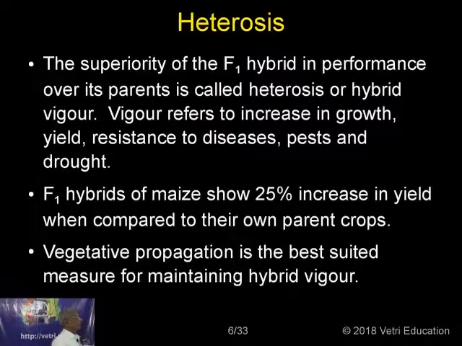So F1 hybrids of maize show 25% increase in yield when compared to its own parents. The vegetative propagation is the best suited measure for maintaining the hybrid vigor, because once a hybrid is produced and if you are going to cross it with some other plant, this hybrid vigor will be lost.